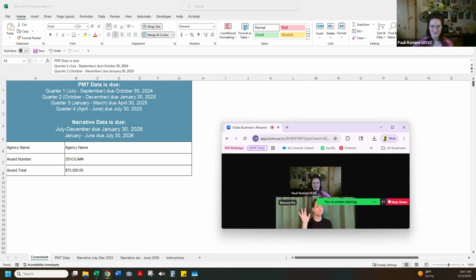So starting on the cover sheet tab, which is what we are looking at currently, the due date information for the PMT data and the narrative data, which I will talk about in just a moment, that is new. The due dates are right here. And so if you forget the due dates, this is a good place to look. The cover sheet will be filled out by your grant analyst, and so you do not need to do anything on this tab.